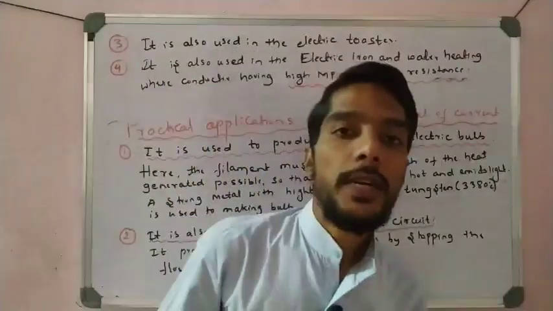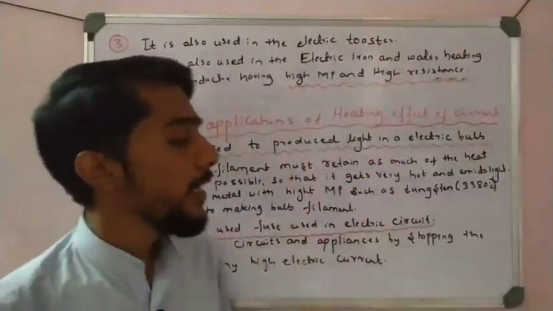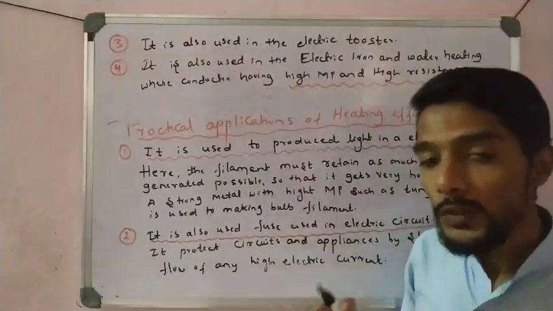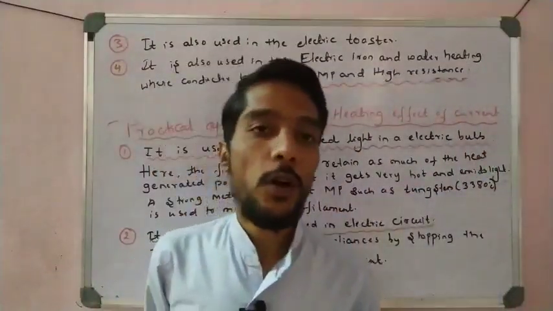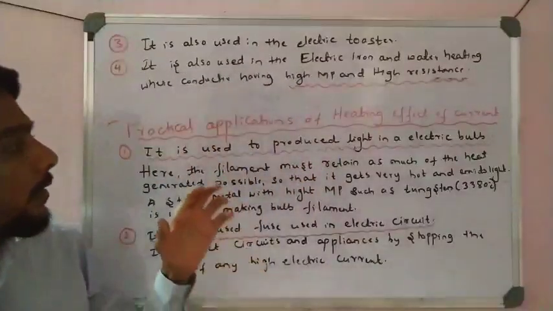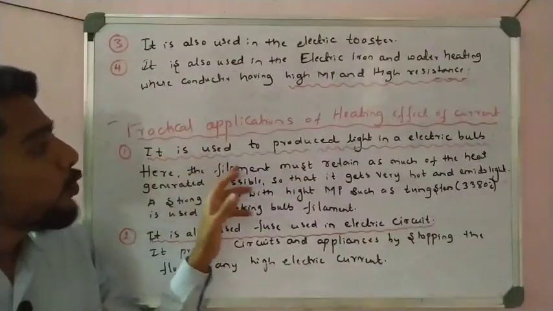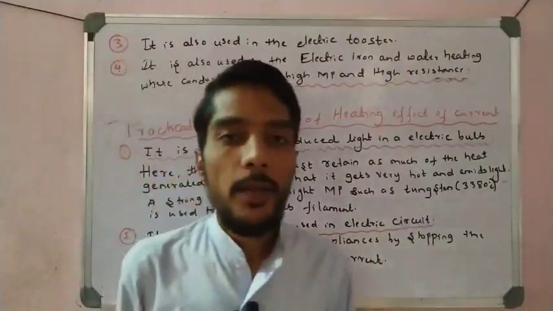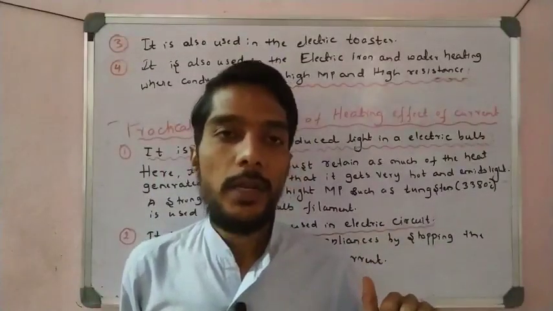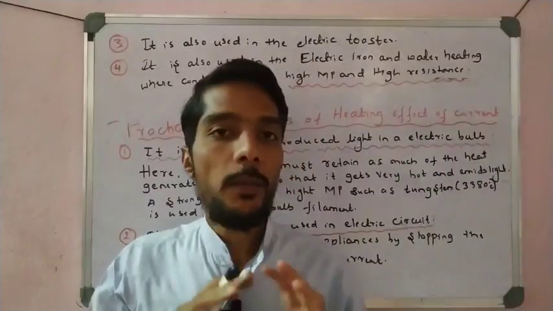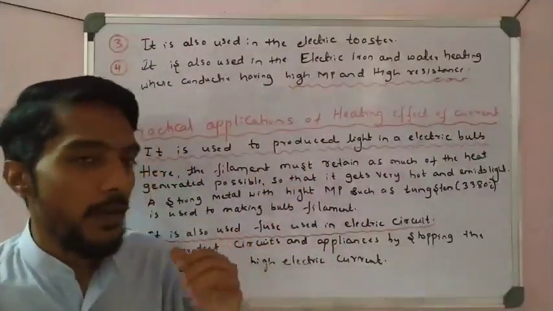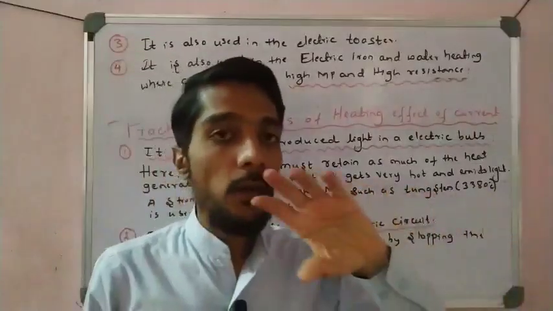Now students, take the important applications of the heating effect of electric current. I have already written them here. See here how much we have to write for 4 marks, and how much for 2 marks. See the first point: it is used to produce light in an electric bulb, right? We observe that when you switch on the button, the bulb starts to glow, and that is because of the heating effect of electric current. Okay, whenever a current is passed through a conductor, what happens here?